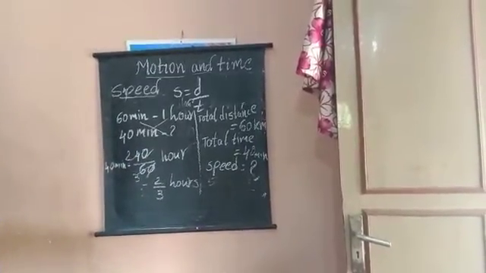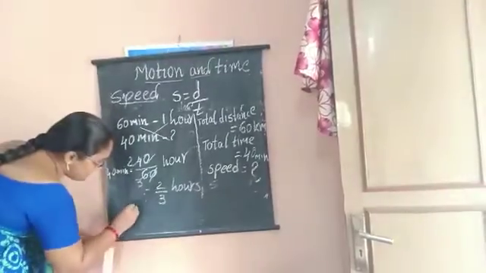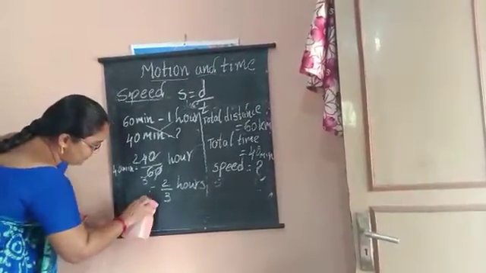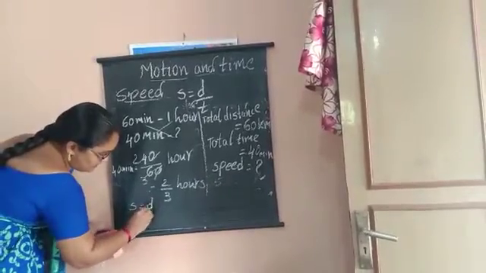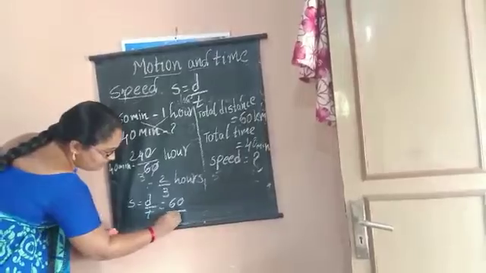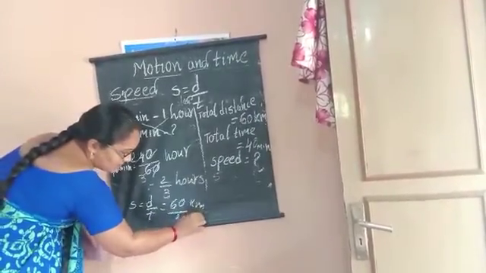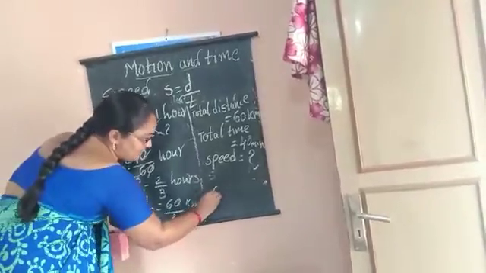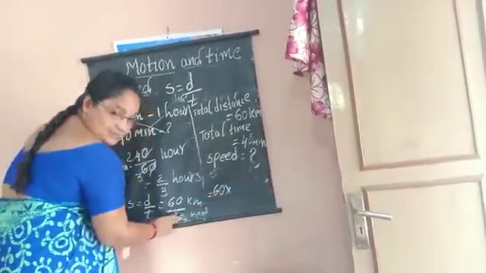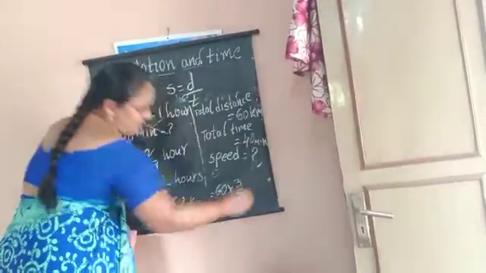Now we must calculate the speed. Speed is equal to, we all know that, distance by time. Distance is equal to 60, time is equal to 2 by 3 hours. Kilometers, hours. Okay, 60 into this denominator will come to the numerator as the reciprocal, 3 by 2.